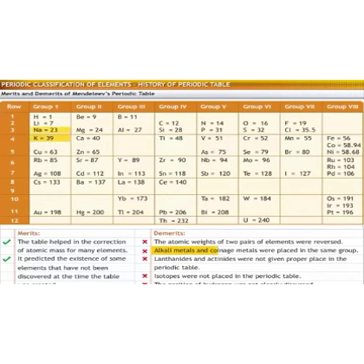Alkali metals such as sodium and potassium, and coinage metals such as silver and gold, were placed in the same group. Lanthanides and actinides were not given a proper place. Isotopes were not placed in the periodic table. The table did not clearly indicate the position of hydrogen. Let us study other details in the next class.